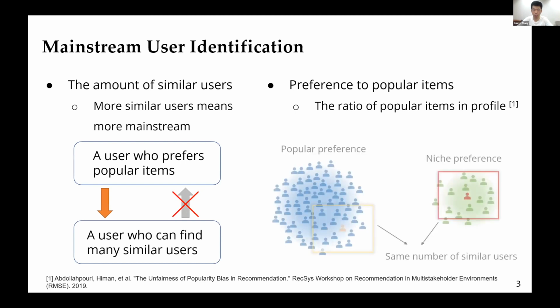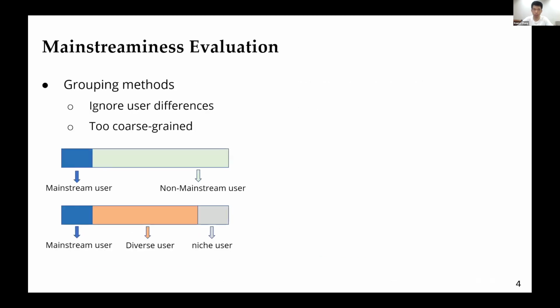As we could see in the picture, there are two users who have the same number of similar users, but their preferences are totally different. Now let's get into the mainstream evaluations.